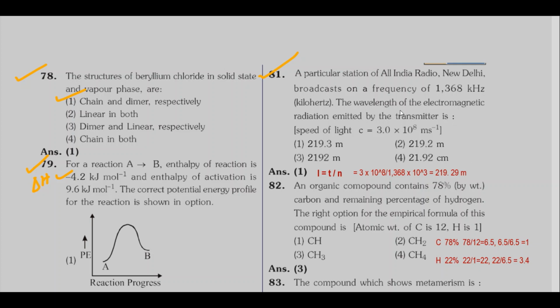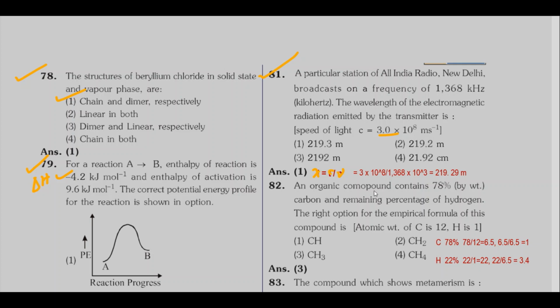For doing this problem, we know the relation wavelength lambda is equal to C by nu. C is velocity of light, nu is frequency. Both are given in the question. Velocity is 3 into 10 raised to 8 meter per second. Frequency nu is given here as 1368 in kilohertz.